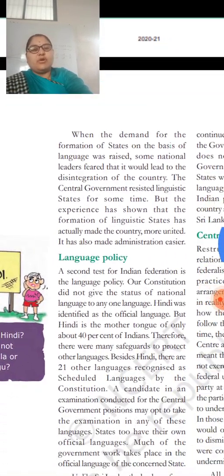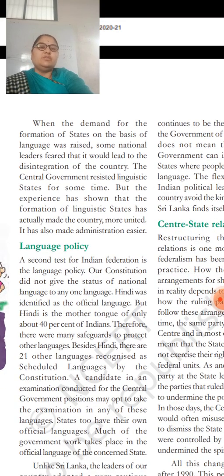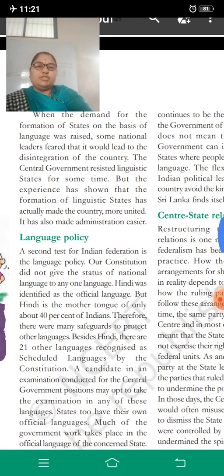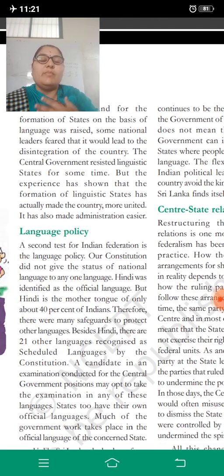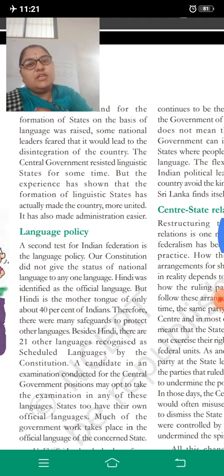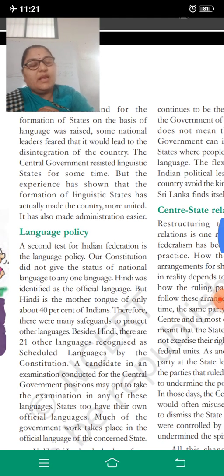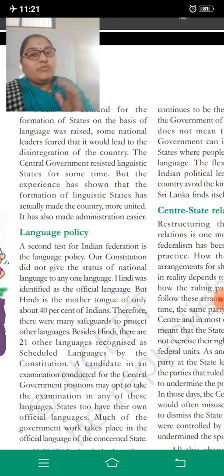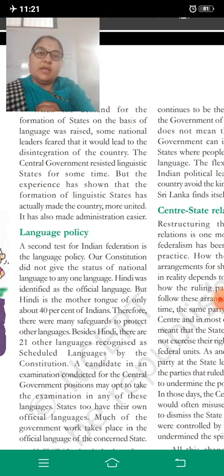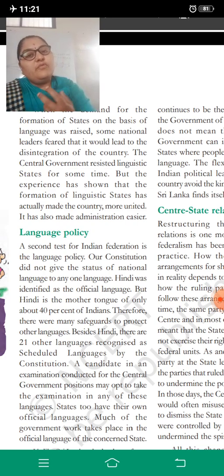When the demand for the formation of states on the basis of languages was raised, some national leaders feared that it would lead to disintegration of the country. So when there was a demand after independence, when India was divided into different states, that time some leaders were afraid that by dividing India into different states, it might create problems. Some important leaders in those days, for example our Prime Minister Jawaharlal Nehru, were all afraid about the disintegration of the country.